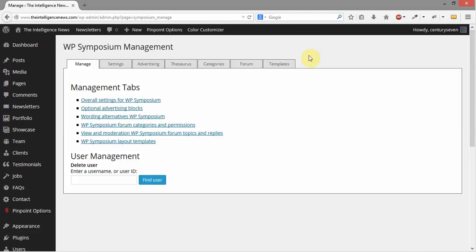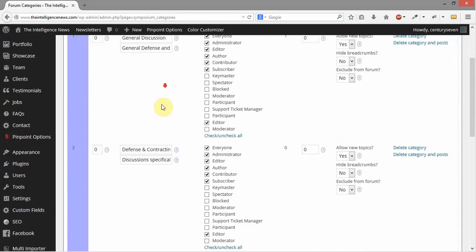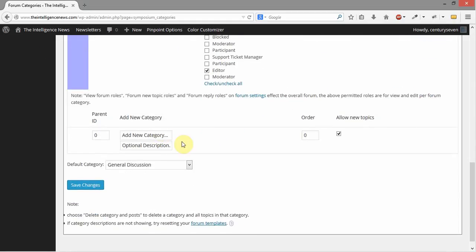And then it's going to take me to the Symposium management screen, and I'm going to be interested in two of these tabs. One is forum and the other is categories. Categories is going to show us the main forum categories that we have: general discussion, defense and contracting, and off topic. And if I want to add a new one, I can just come in here and give it a